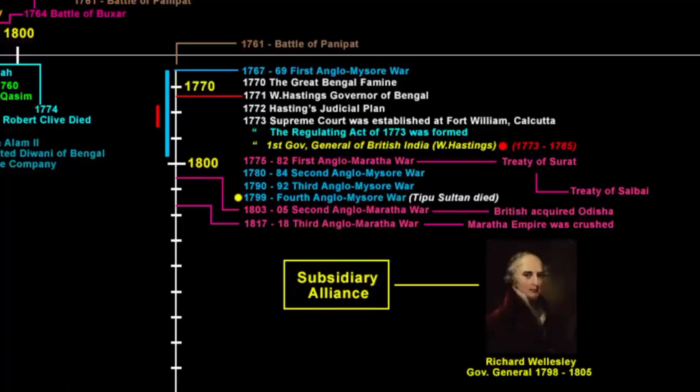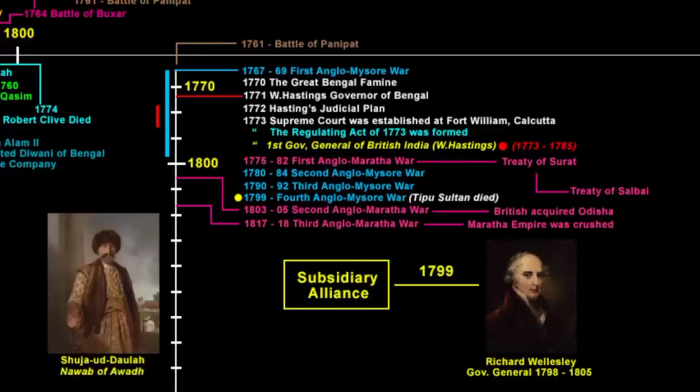Because soon after that war, the Mysore kingdom was placed under the Vodeyar dynasty. Now if the company fought a war and then made another dynasty in charge of it, then it had to do so with certain conditions, right? It cannot be a charity. So that was the first incident when the company officially rolled out the subsidiary alliance policy. So the date 1799 fits well because that time Lord Wellesley was the Governor General, and subsidiary alliance is a creation of Governor General Lord Wellesley.